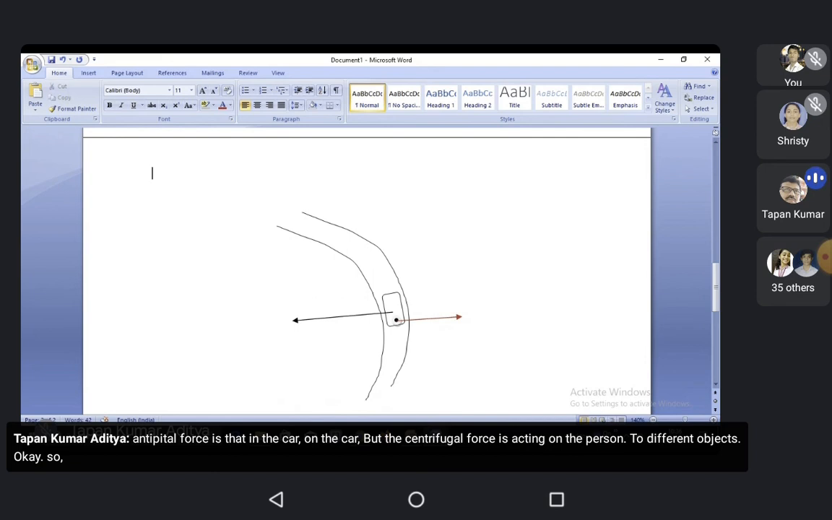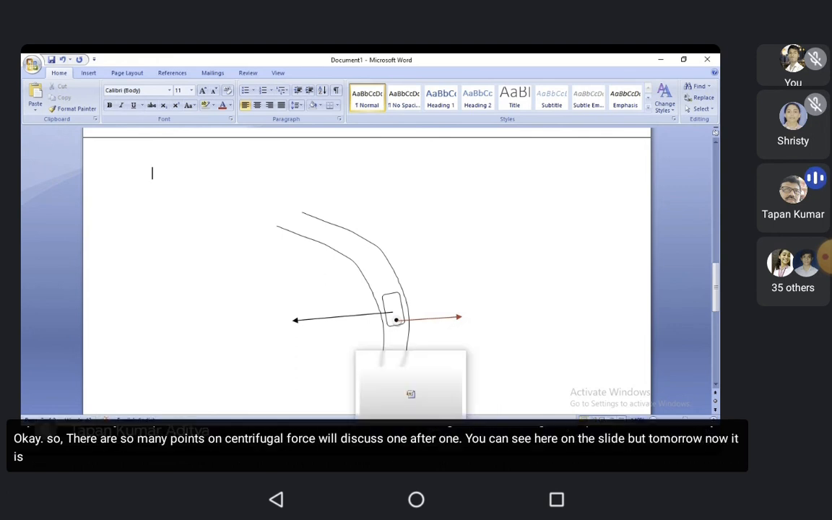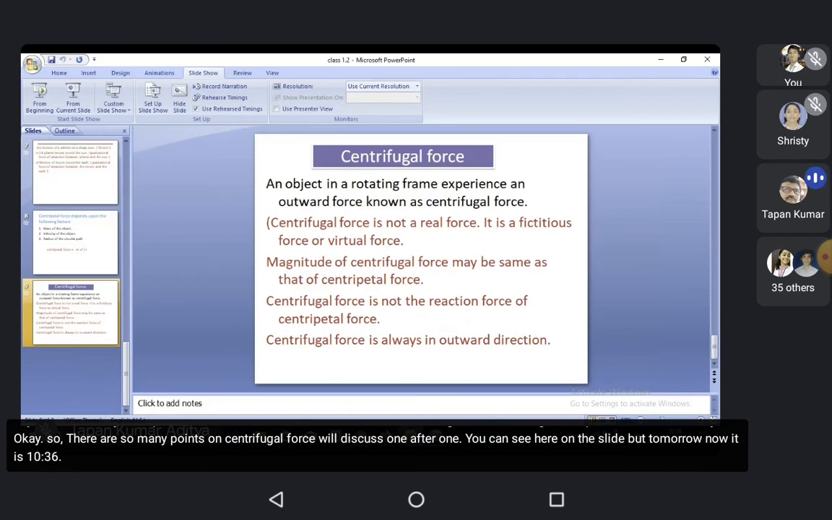So there are so many points on centrifugal force. We'll discuss them one after one. You can see them on the slide, but tomorrow. Now it is 10:36.